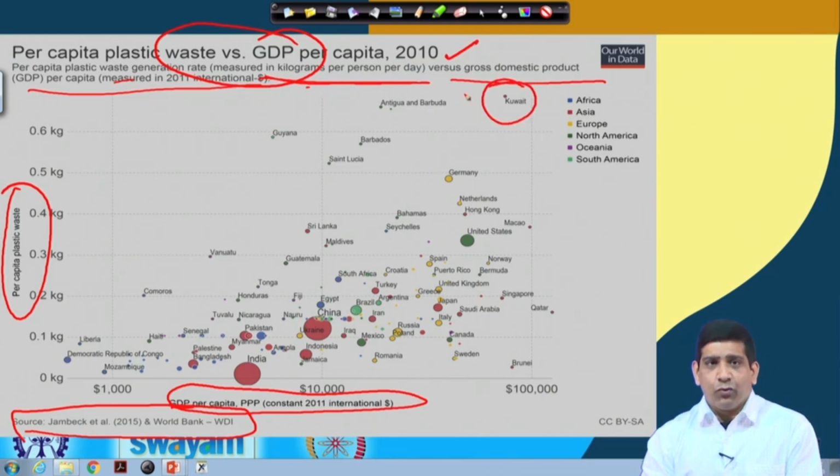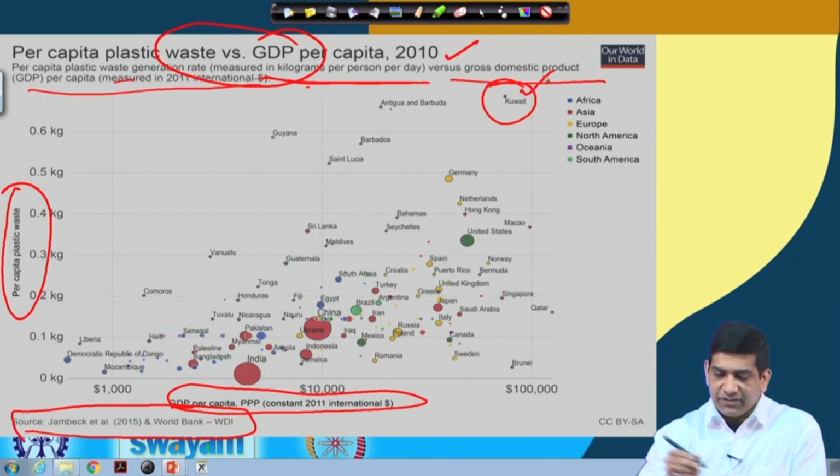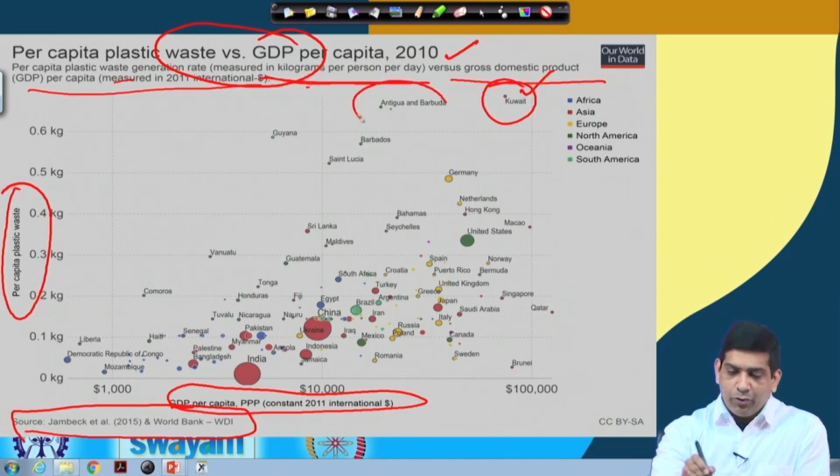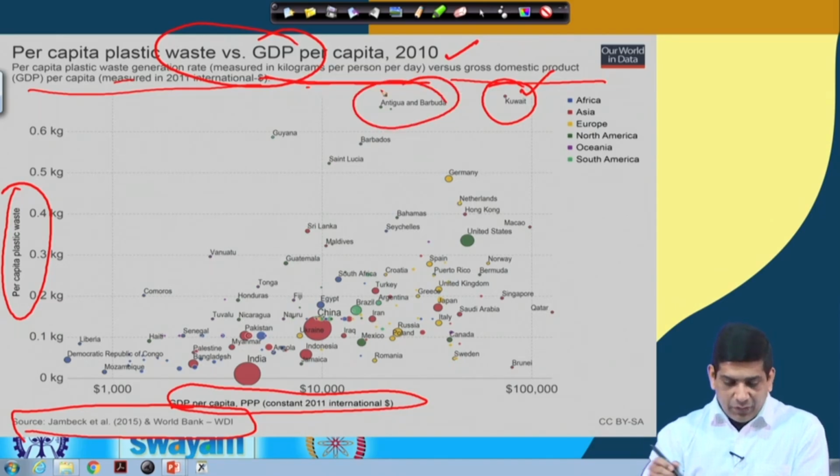So Kuwait, that's the Kuwait. You may not be able to see it on that screen right here. I'm sorry for that, but you will be able to see it in your PowerPoint when I give you the handout. You should be able to see those pretty clearly, but since it's being projected on the screen, you may not be able to see that very clearly over there. But that's Kuwait, which is very high. Then Antigua and Barbuda.